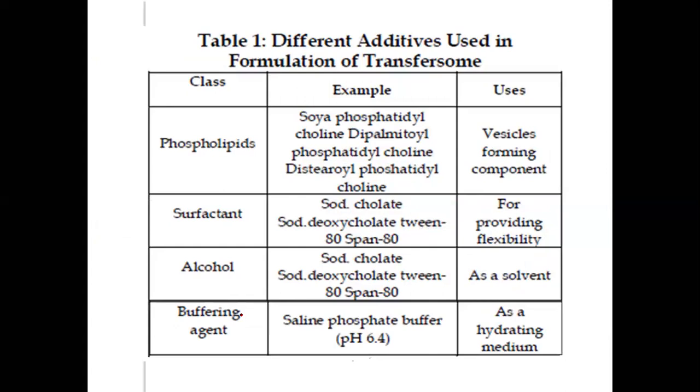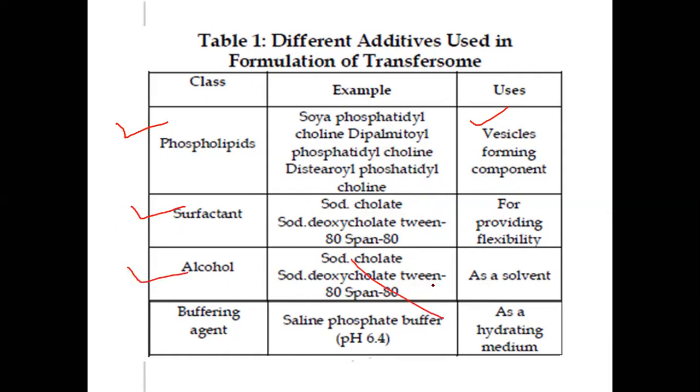Different additives which are used in the formulation of transferasome include phospholipids. Phospholipids are the main vesicle forming components, for example soya phosphatidylcholine, dipalmitoyl phosphatidylcholine, etc. Second is a surfactant for providing flexibility, like sodium cholate, sodium deoxycholate, Tween 80, Span 80.